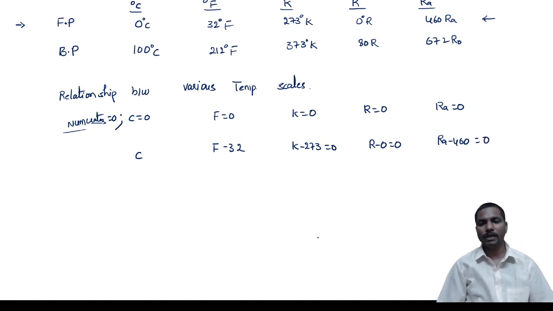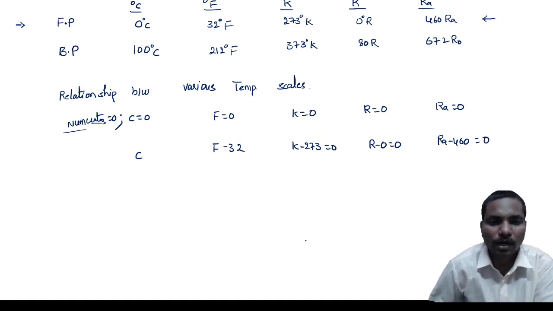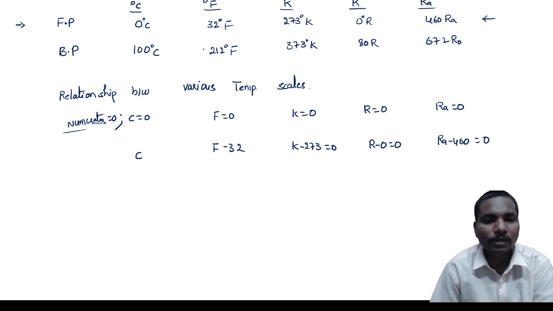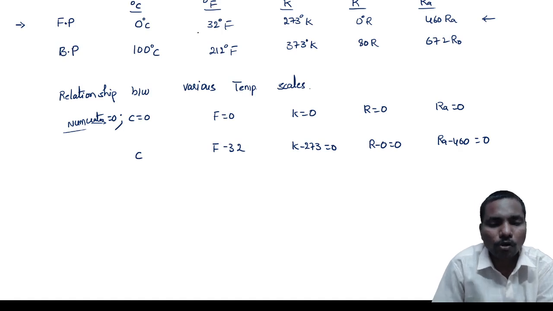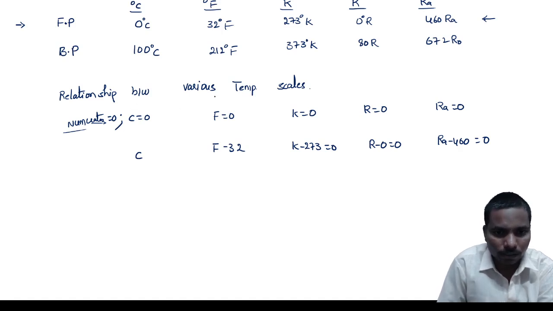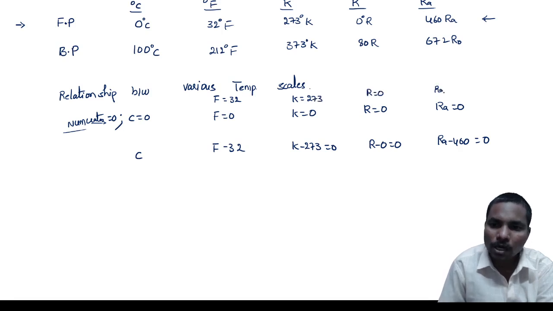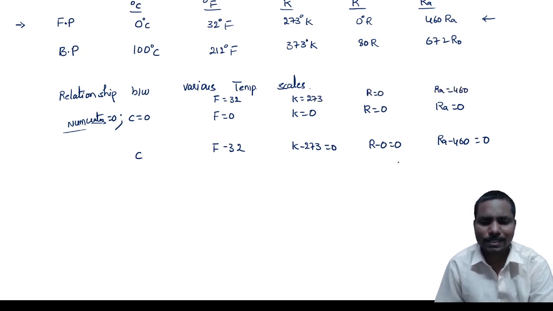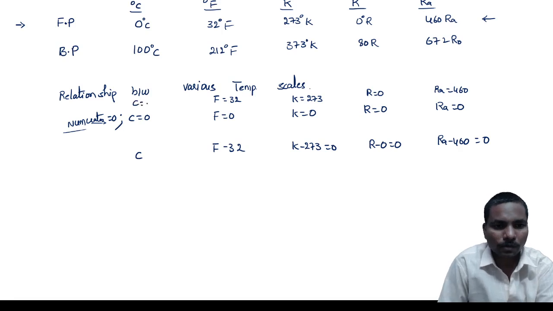These are the freezing points now, correct? Here I am making the first ones equal to 0. F is equal to 32 means F minus 32 is equal to 0. F is equal to 32, K is equal to 273, R is equal to 0, RA is equal to 460, we have. Correct? All of you clear?